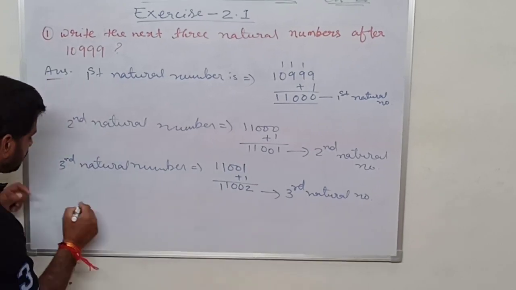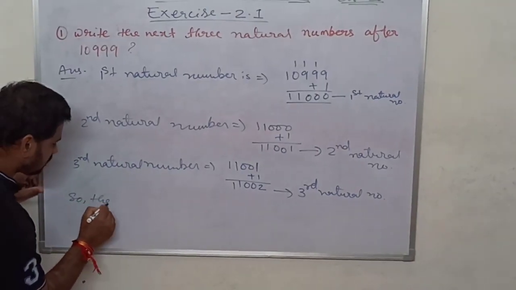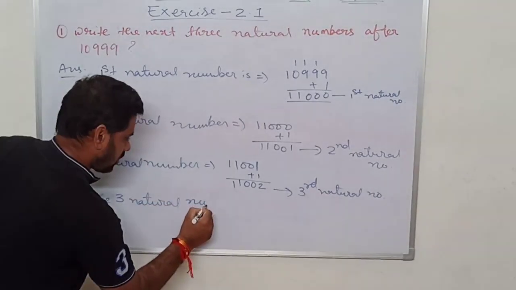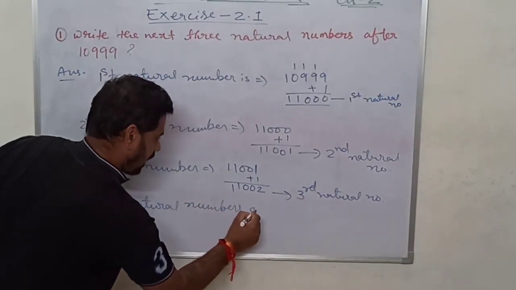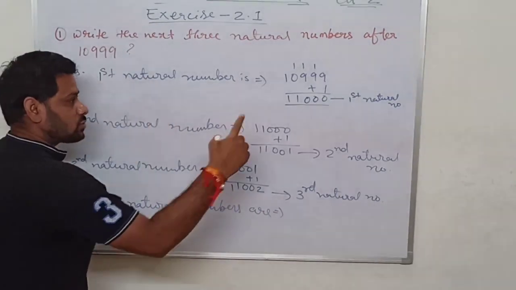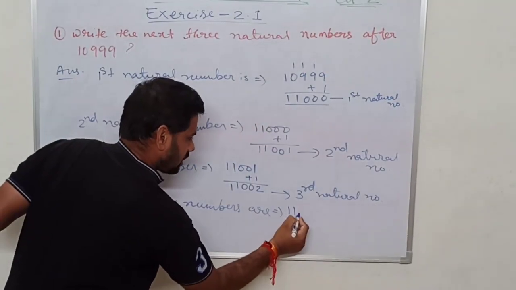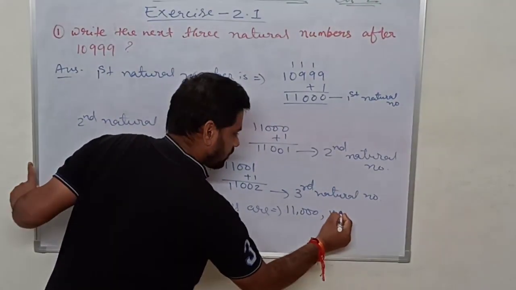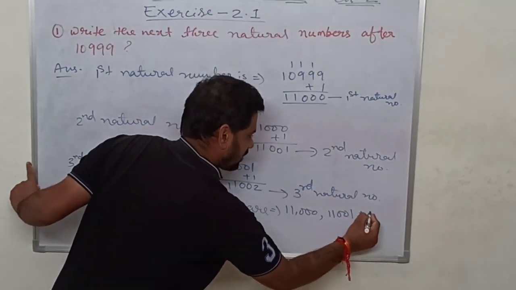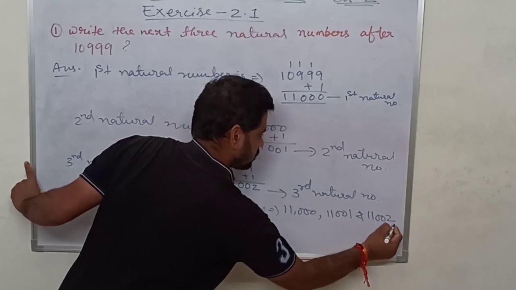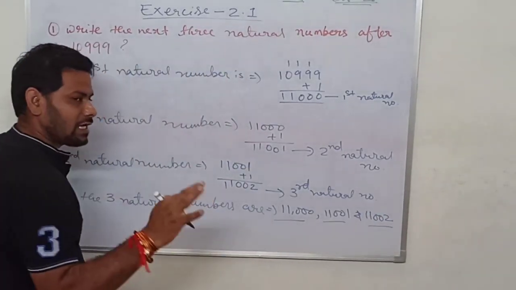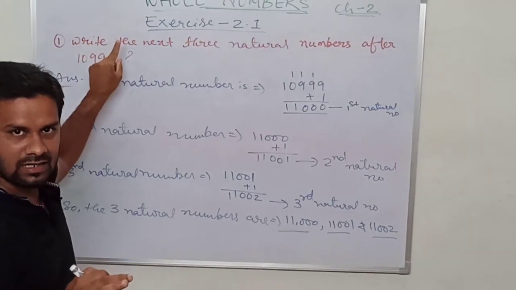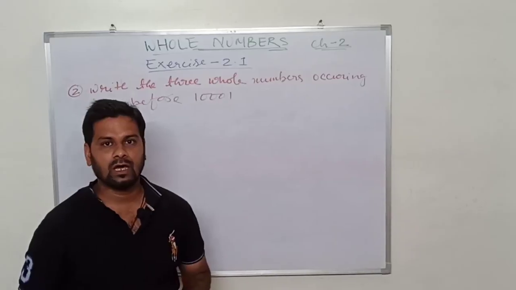So what are the three natural numbers? 11,000, 11,001 and 11,002. These are the three natural numbers after 10,999. Getting it? Next question.